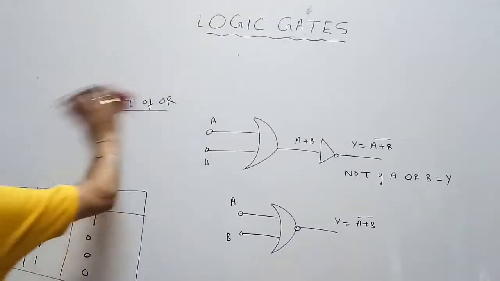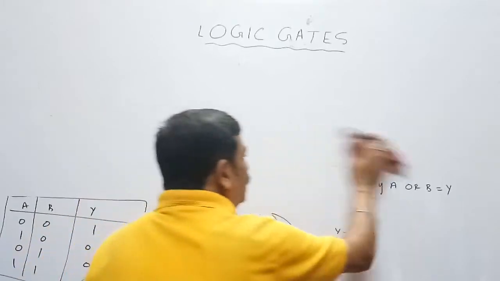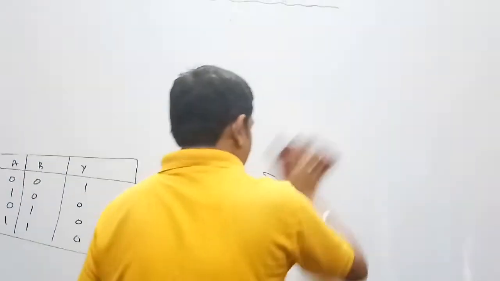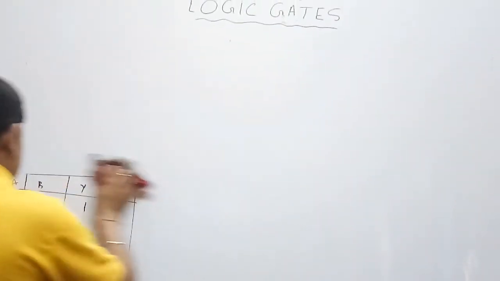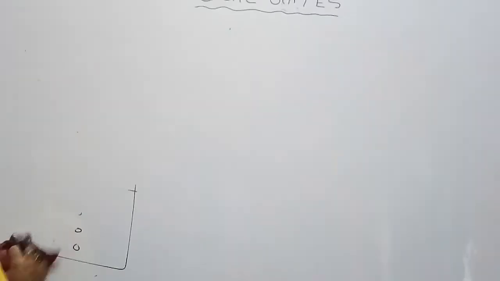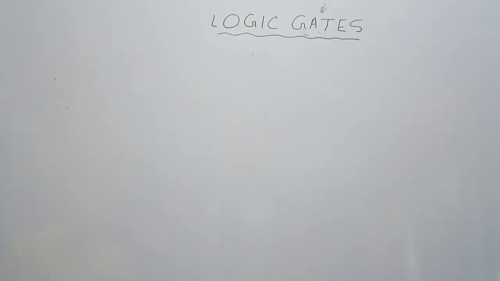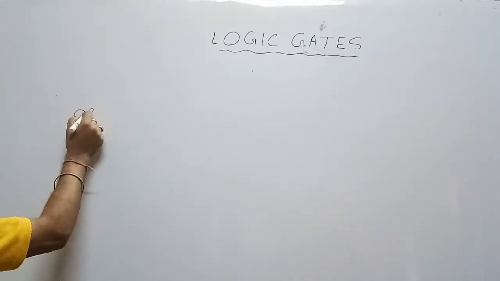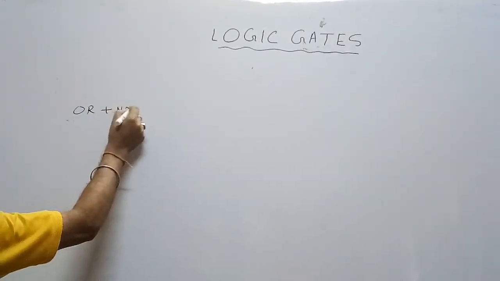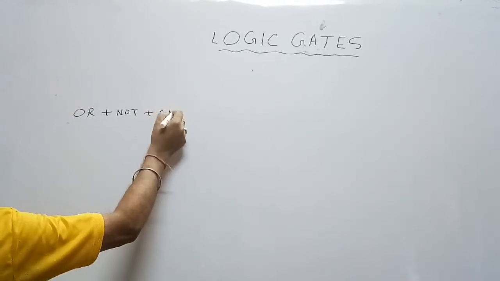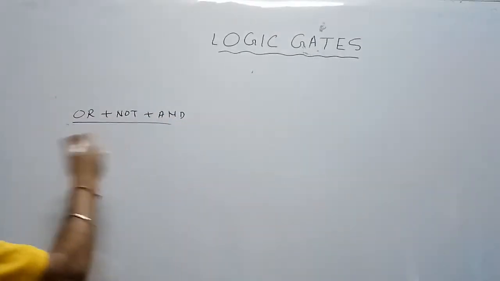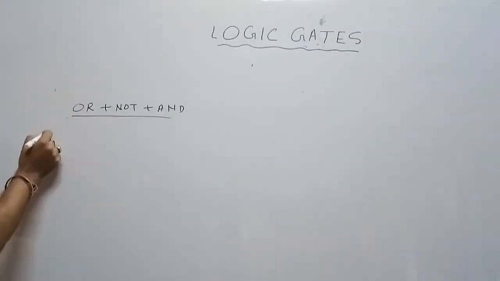And finally, the XOR gate, exclusive OR gate. This gate is designed using all three primary gates: OR, NOT, AND. These three will be used to design the exclusive OR gate.